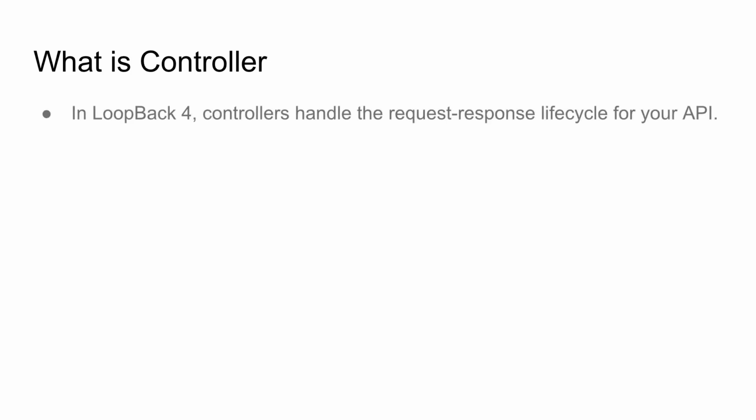Now we are going to define our REST API endpoints. We will use controllers to define our application logic. This controller function will be a bridge between HTTP REST API and your domain model. These controllers will handle the request and response cycle for your API. You will define what type of response you want to send when a user has sent a request to a specific endpoint.